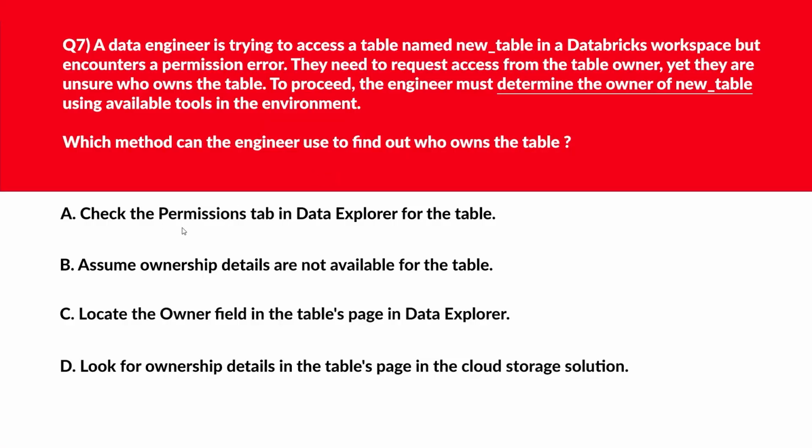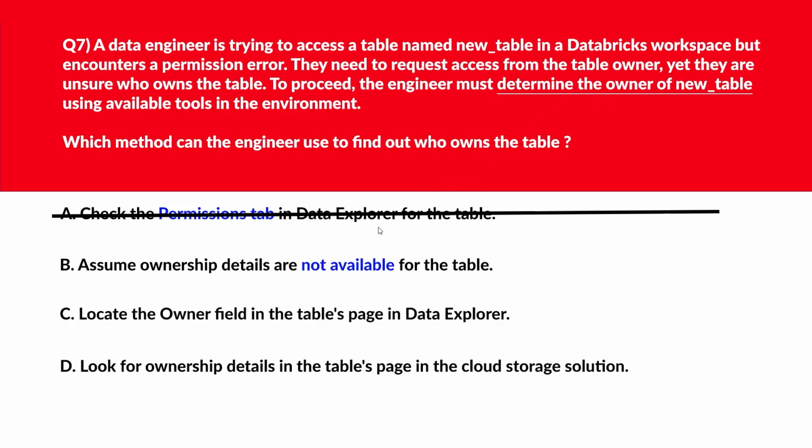Option A says check the permissions tab in Data Explorer for the table. The permissions tab shows access roles but not the owner identity, what we also require, right? Determine the owner, that is the owner's identity. A is wrong. We'll move to now option B.